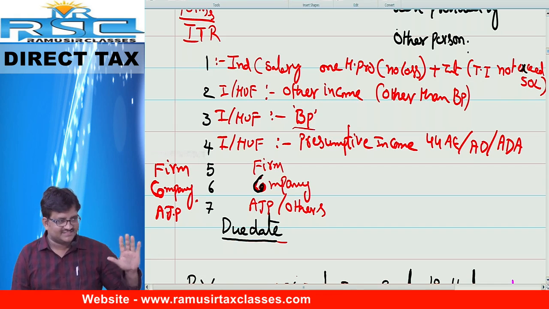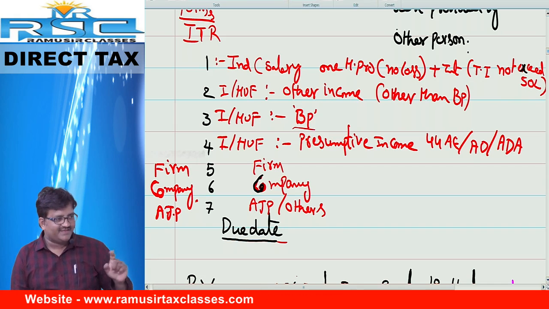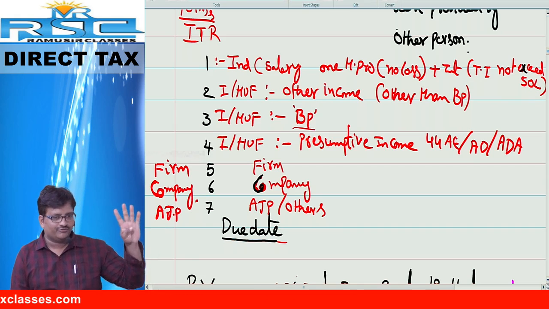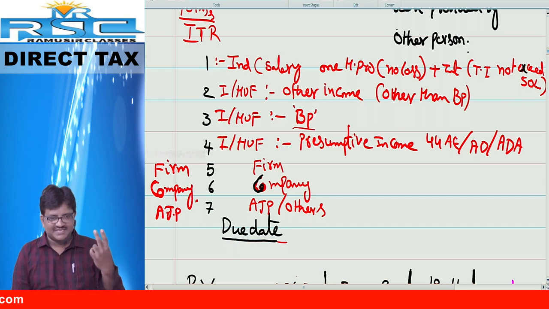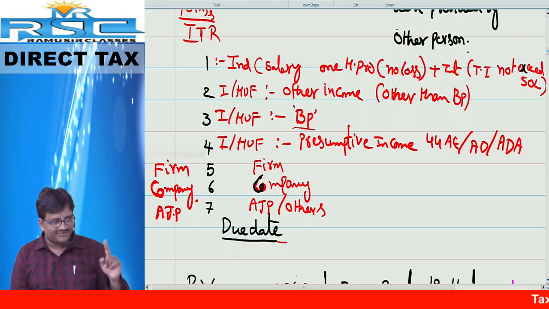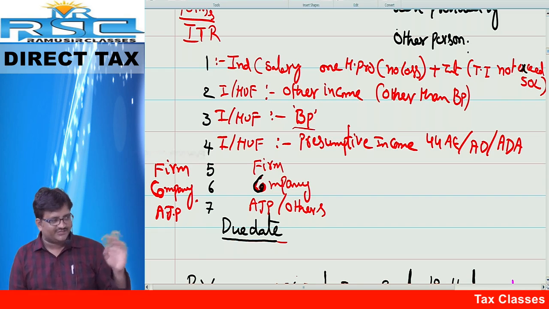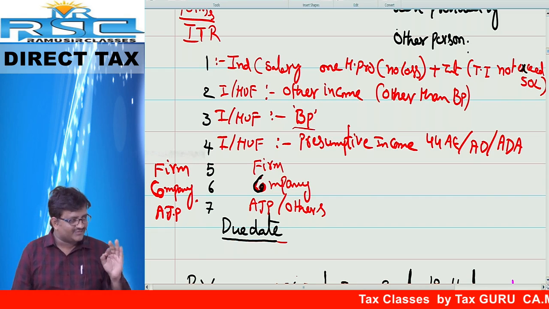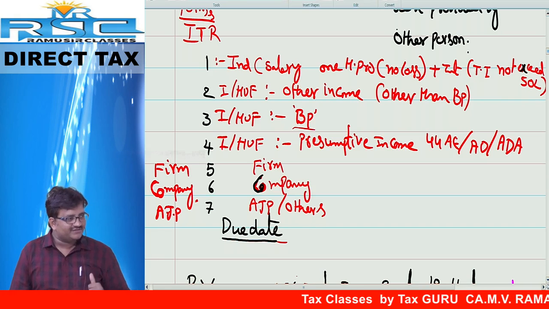Company is 6. Lord Balaji, AJP, is 7. Individual or HUF having business or profession is 3. Presumptive income is 4. Any income other than business or profession is 2. Income from the head salary, one house property, and total income not exceeding 50 lakh is ITR number 1. Chalo, with this we covered who are required to file.